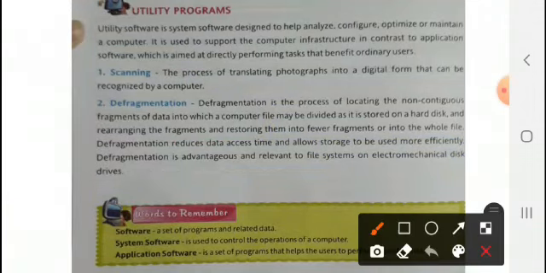The first one is software, a set of programs and related data. Then system software is used to control the operations of a computer, and application software is a set of programs that helps the user to perform specific tasks. Afterwards, I have also given you the exercise question answers and extra work.